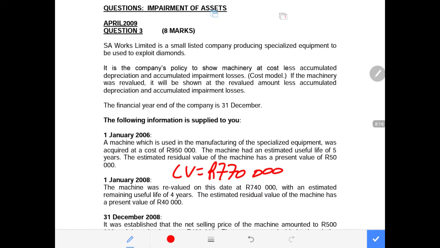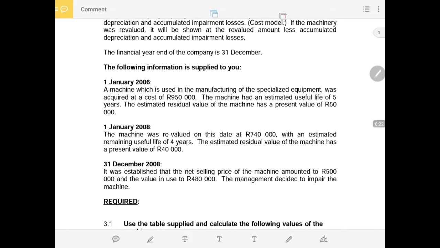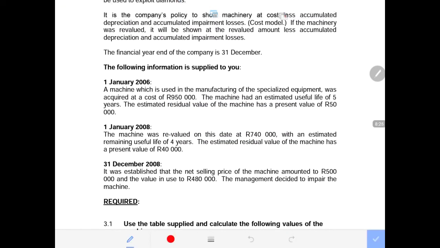In the year 2008, the information provided at the beginning of the period says that the machine was revalued. It's not impairment now, it's the revaluation. Then it says the machine was revalued on this date at 740,000 rands with an estimated remaining useful life of 4 years, and the residual value of the machine is presented now to no longer be 50,000 but 40,000. And take note, useful life previously was how many years? It was 5 years, but now they say the remaining is 4 years.